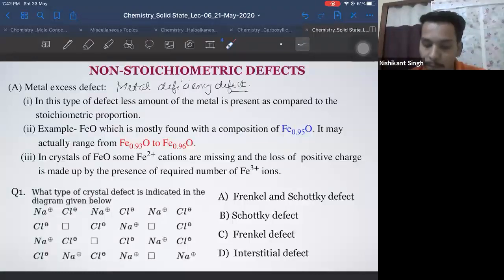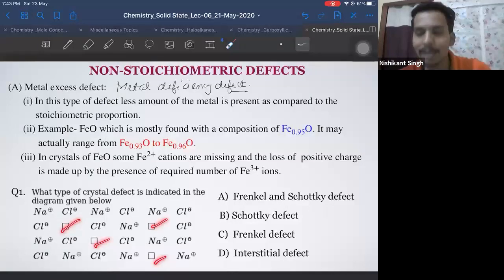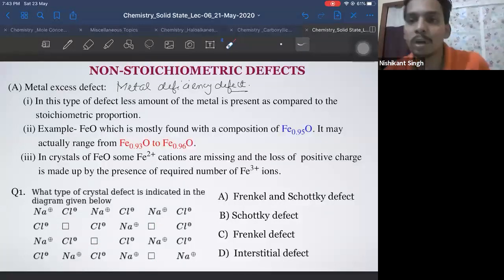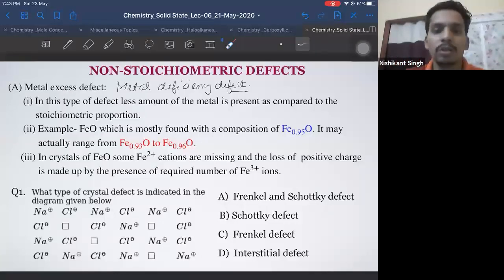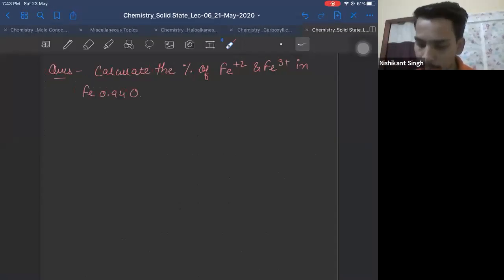Sometimes a cation is missing, sometimes an anion is missing. The only possibility where a cation and an anion can both be missing from the lattice together is which defect? Schottky defect, right? So this represents your Schottky defect because both are missing from the lattice.